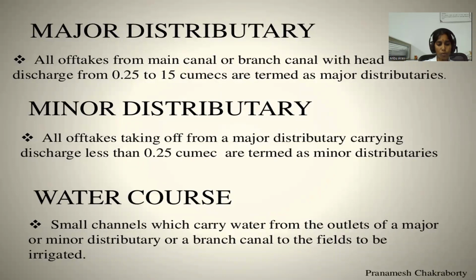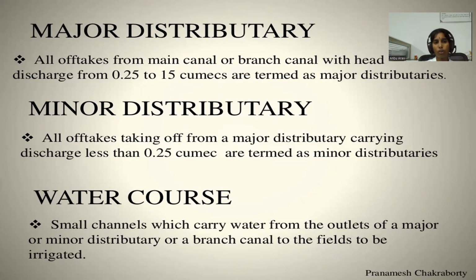Next, major distributary canal. The distributary canals are taken from the branch canals to supply water to different sectors. The discharge capacity of these channels varies from 0.25 to 3 cubic meters per second. Again, these are designated as major distributary and minor distributary according to their function in the total network.